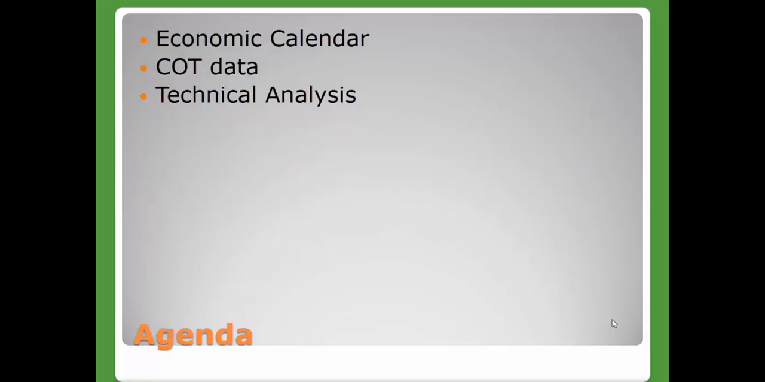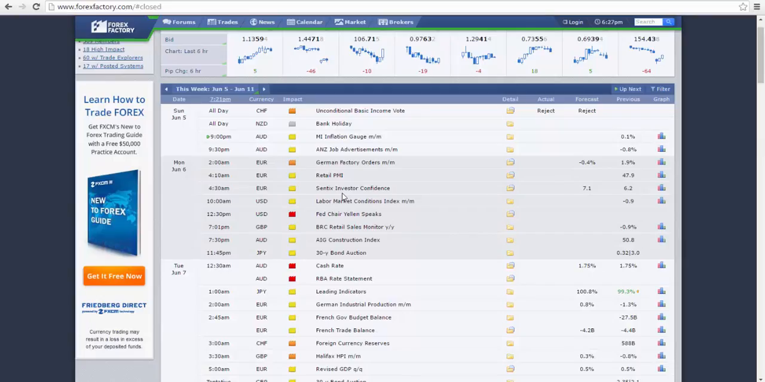As usual, we'll start by taking a look at our economic calendar, then we'll move on to commitment of traders data to see how the bigger players are positioned, and finally we'll take a look at our charts and see what we are in for this week. Looking at the Forex Factory calendar here, this week we have a lot of central bankers talking, so please do expect volatility in the market this week.